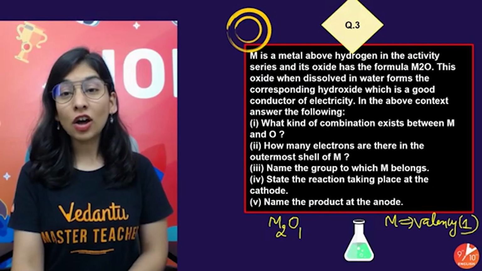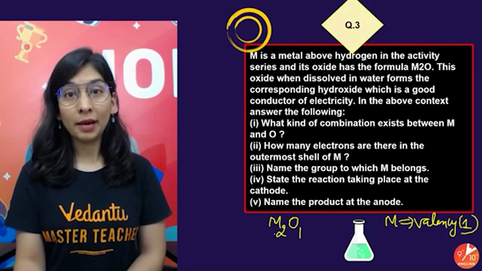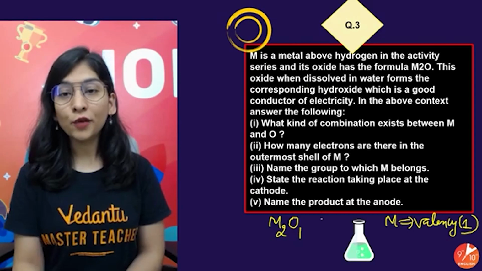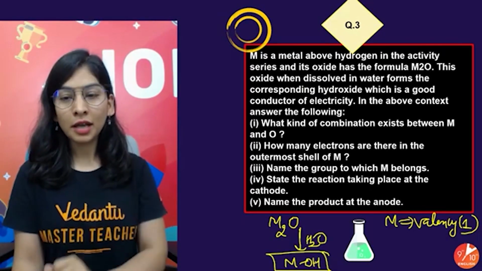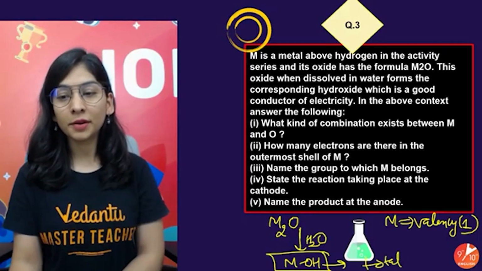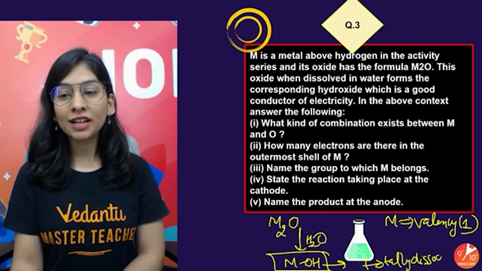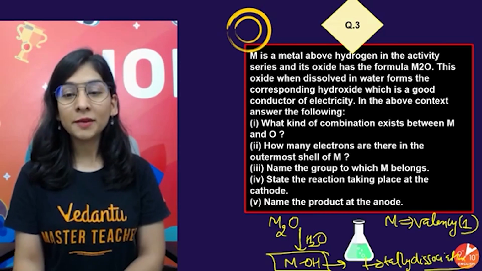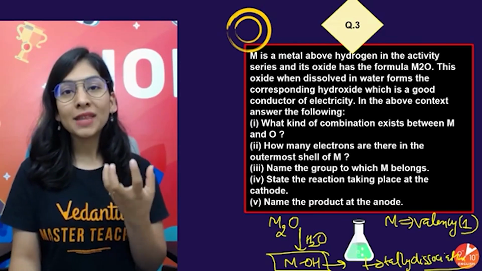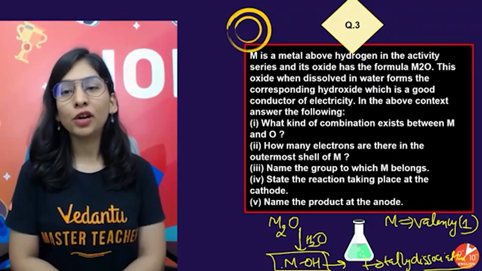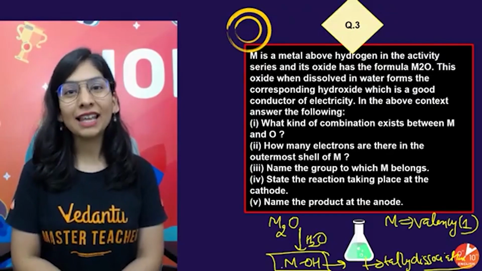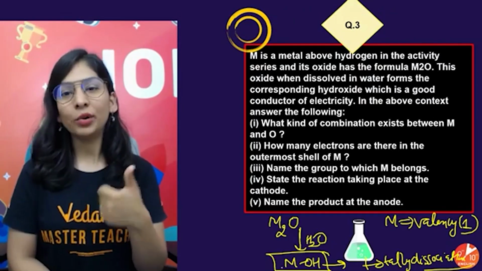This oxide M2O, when dissolved in water, forms a corresponding hydroxide, which is a good conductor of electricity. Good conductor means it's totally dissociated in water. If that's totally dissociated in water, it must be an alkali, because alkalis are the ones that totally dissociate into ions and can be good conductors of electricity. And the alkali possibilities we have are either sodium or potassium.